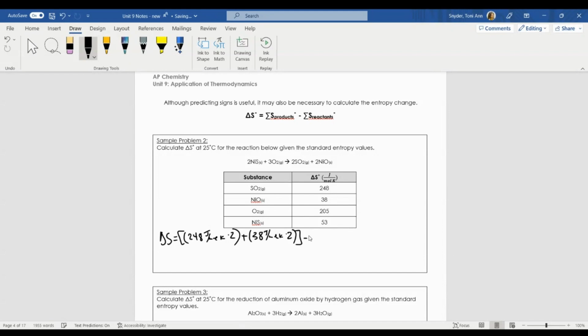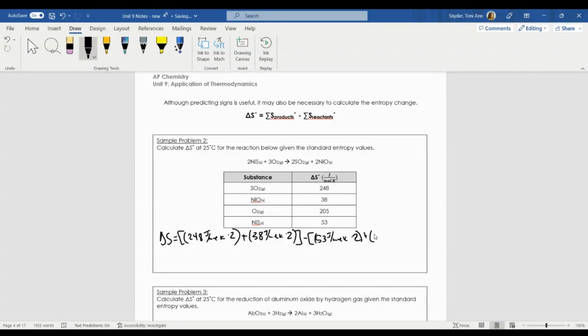I'm going to subtract from that the sum of the reactants. So I have 2 NiS's, nickel sulfides. 53 is the delta S, joules per mole Kelvin, times 2. And I'm going to add to that my oxygen. Oxygen does have a delta S value.